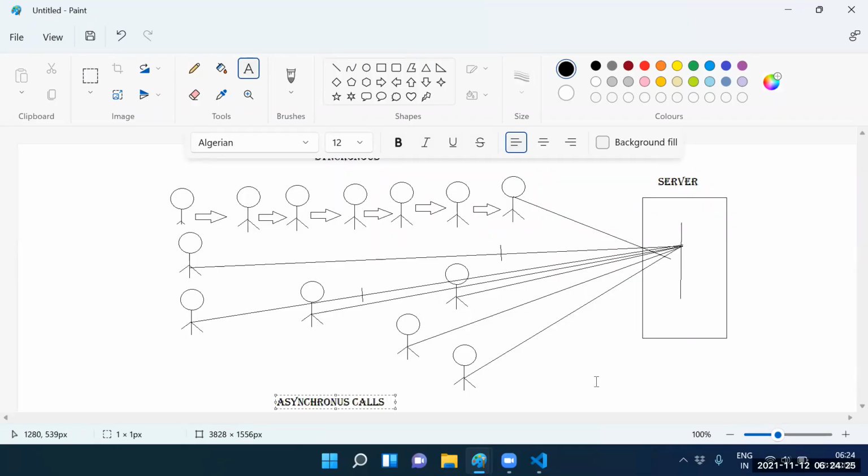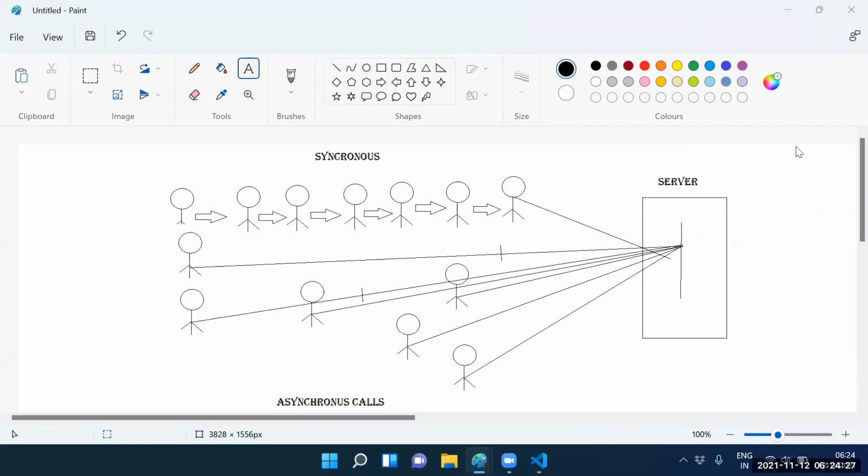Guys, in total, how many types of network calls do we have? Two types of network calls. What is the first one? Synchronous. What is the second one? Asynchronous. Executing one by one, technically what do you call it? Synchronous.